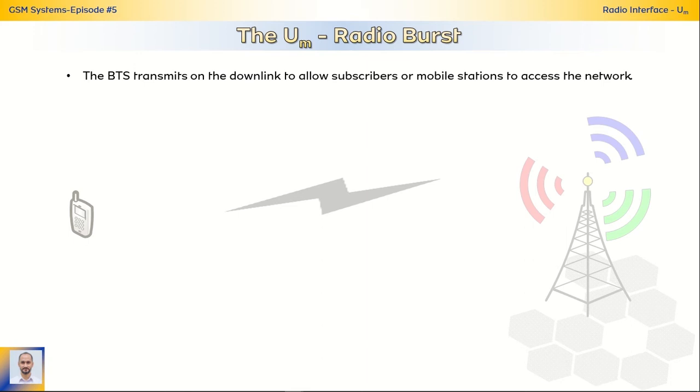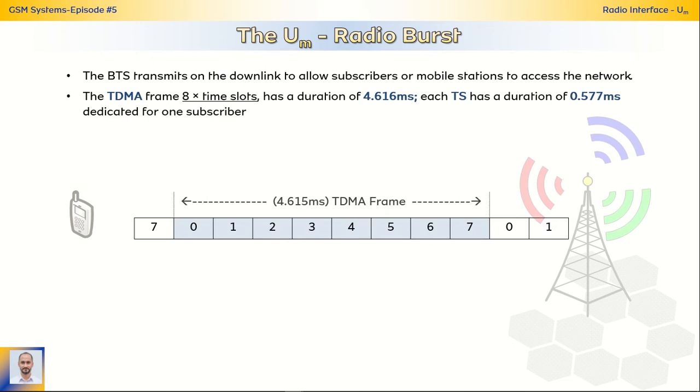And to increase capacity on the same frequency channel, the GSM system allows multiple subscribers to access the network simultaneously by adopting the TDMA technology, which divides the frequency into 8 time slots. The duration of a TDMA frame is 4.616 milliseconds, so the time slot duration is 0.577 milliseconds, which is dedicated for one subscriber.